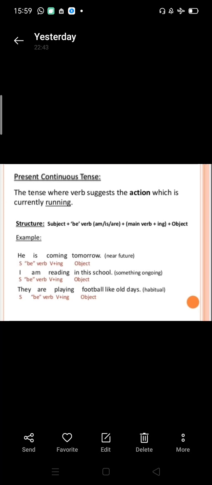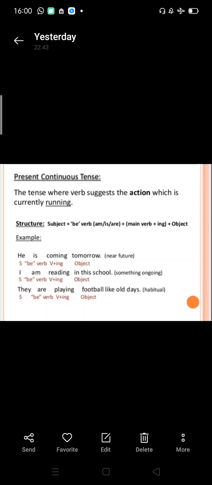Present continuous tense: the tense where the verb suggests the action which is currently running or which is going on continuously in the current time. Structure here is subject plus be verb, is comes with singular, am is coming with I, and are with plural, plus main verb plus ing plus object. Examples: he is coming tomorrow. So he is singular, so we are using is. I am reading in the school. They are playing football like old days.